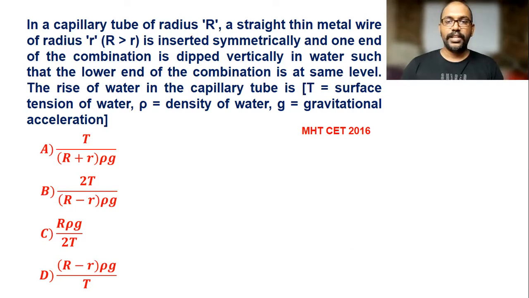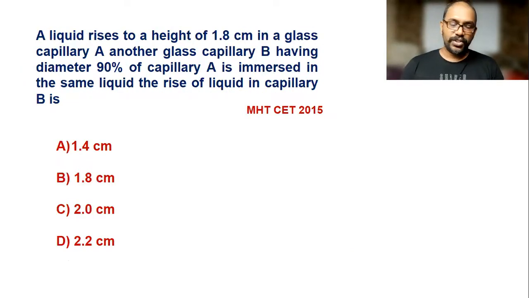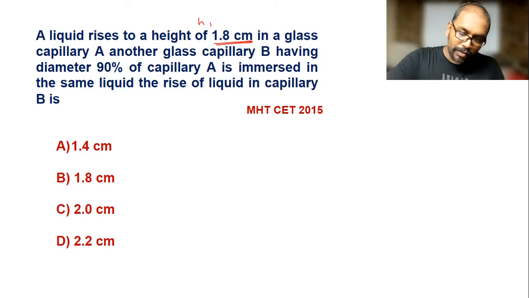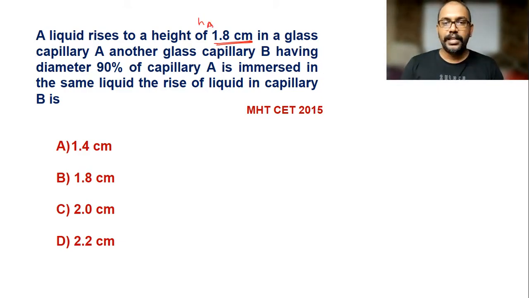Now we go for the next question. A liquid rises to a height of 1.8 centimeter. This is the height they have given, H1 I write, in glass capillary A, meaning the height in capillary tube A is given as 1.8 centimeter.